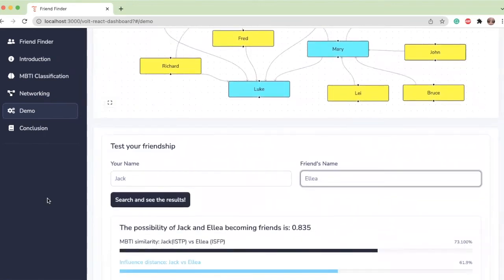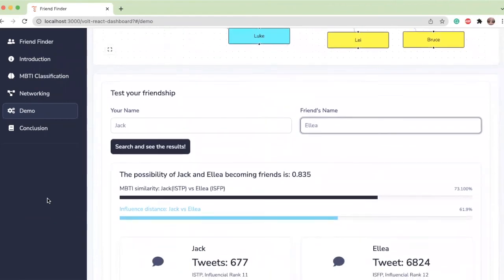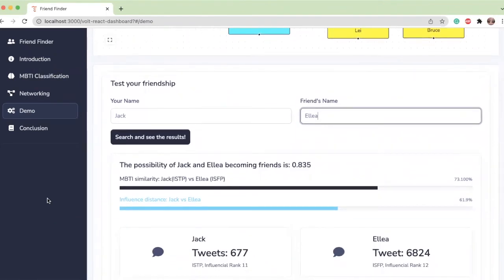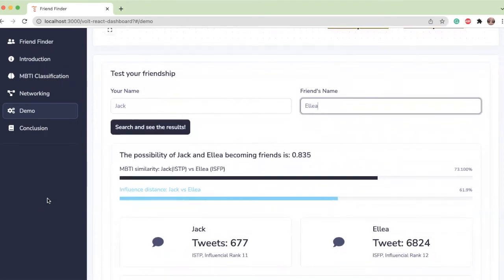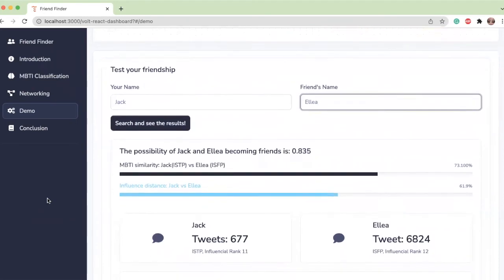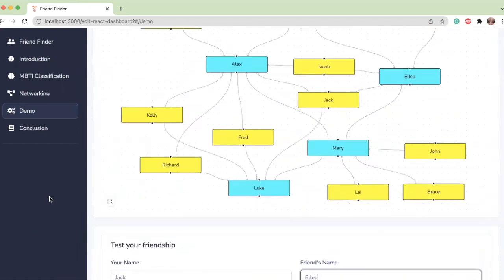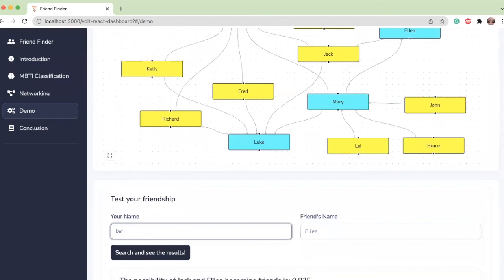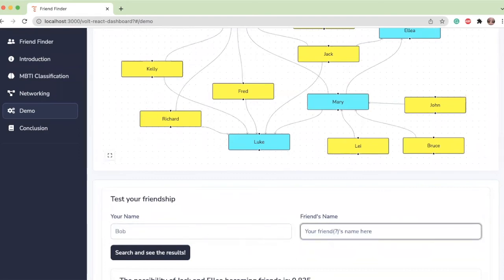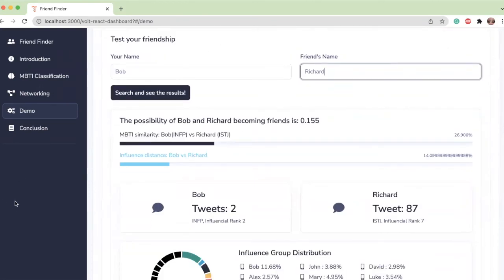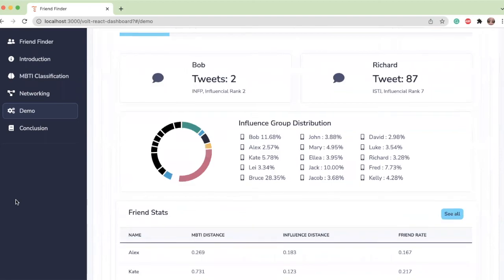So Jack and Ella, they share 3 out of 4 MBTI traits, so their personality is very similar. Both of them are relatively influential in the network and share common interests, so the possibility of them becoming friends is very high. On the other hand, let's use Bob and Richard. Bob and Richard are both kind of antisocial and distant personality-wise, so they are less likely to become friends. If you are Bob, don't worry.